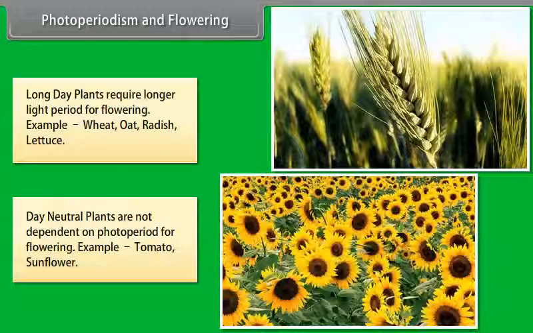Day neutral plants are not dependent on photoperiod for flowering. Example: tomato, sunflower.